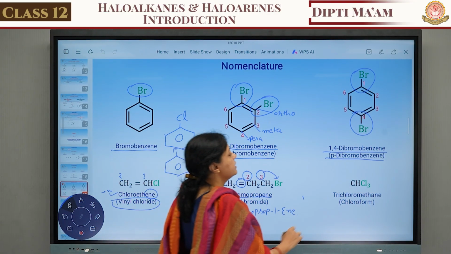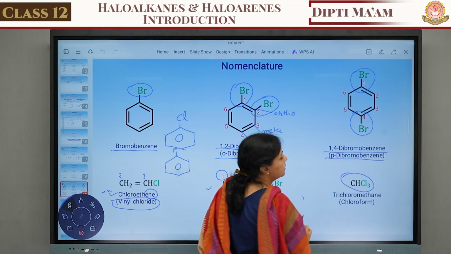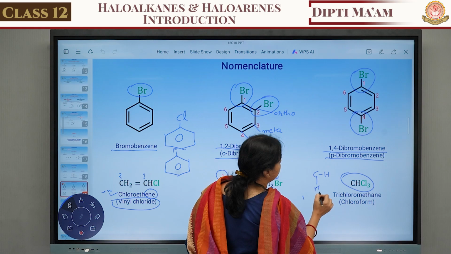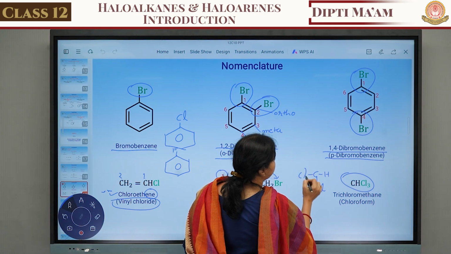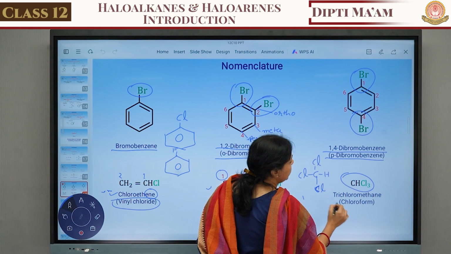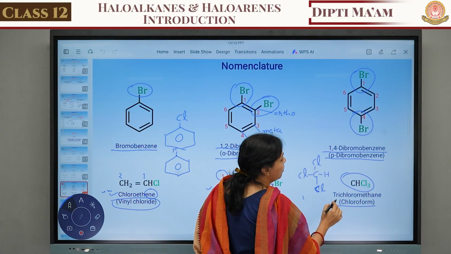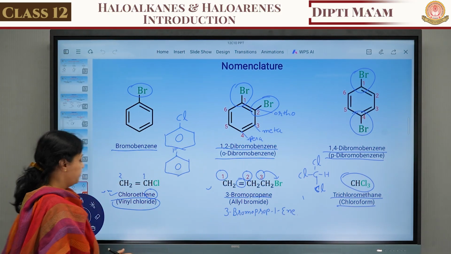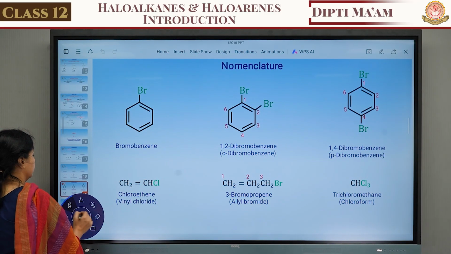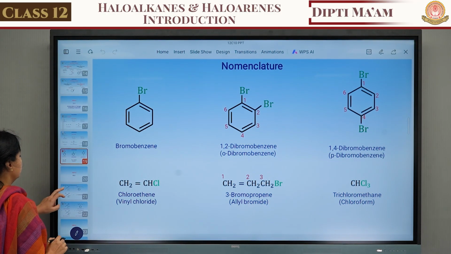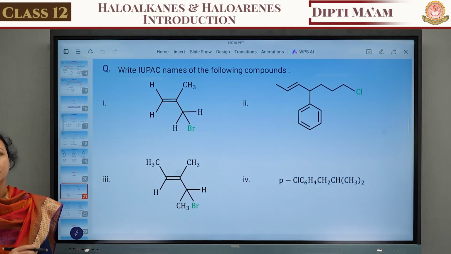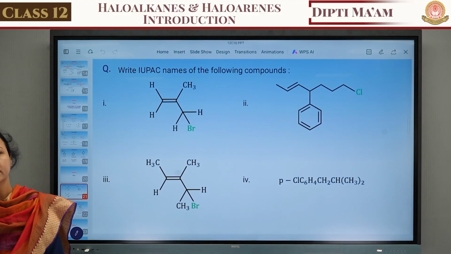And the last one, that is CHCl3, that means a carbon attached with hydrogen, and the remaining are chlorine. So the name of this compound is chloroform, otherwise trichloromethane. Okay. Now let's do the nomenclature of this compound. Everyone write down this compound and write the nomenclature.